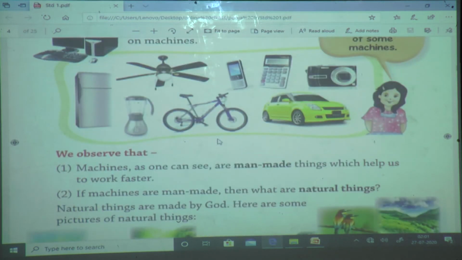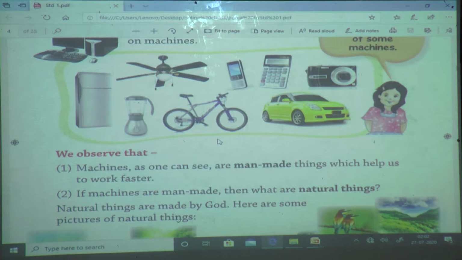Things are 2 types. Machines are man-made. Whichever thing is made by man is called a machine. Then there are so many things that we can see. These are natural.